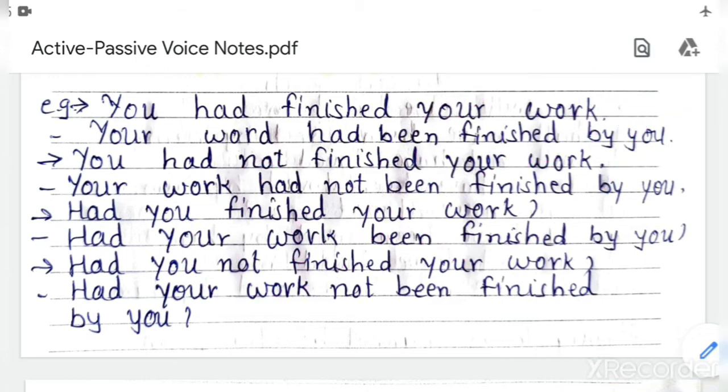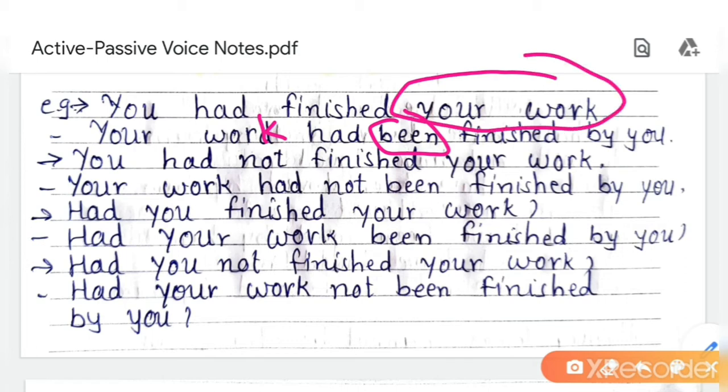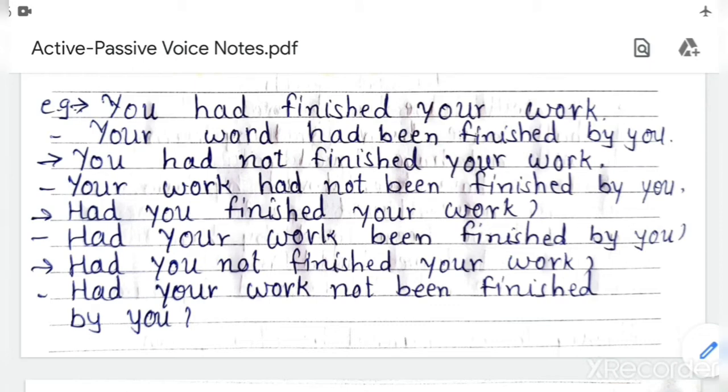See the examples. You had finished your work. So your work had been finished by you. Understood? Only we add been, take the object in the beginning of the sentence and take the subject after by. Then negative sentence, you had not finished your work. So your work had not been finished by you.